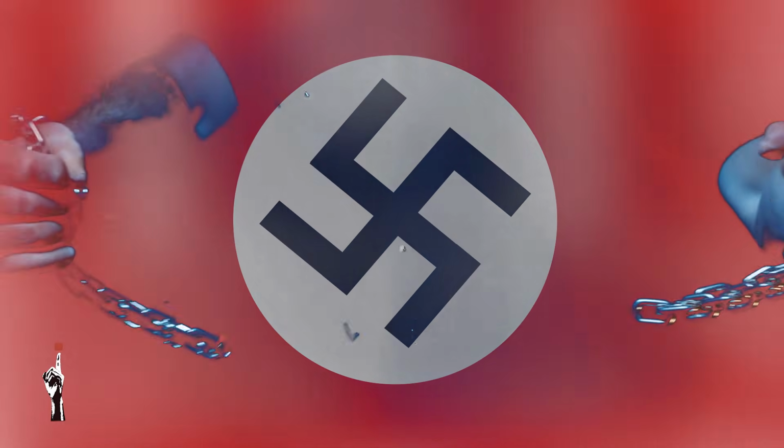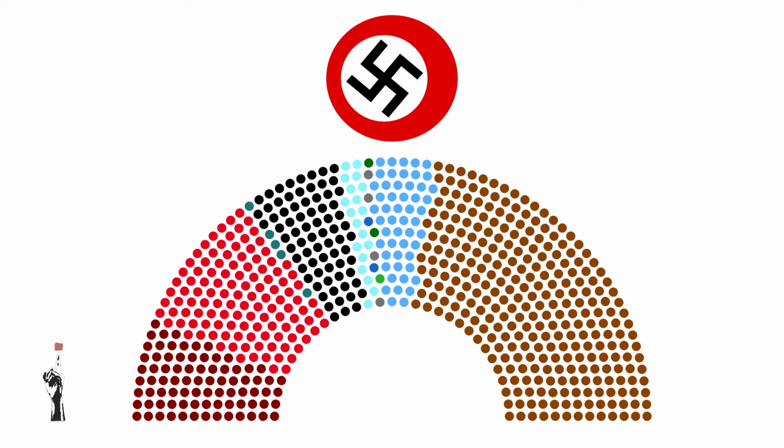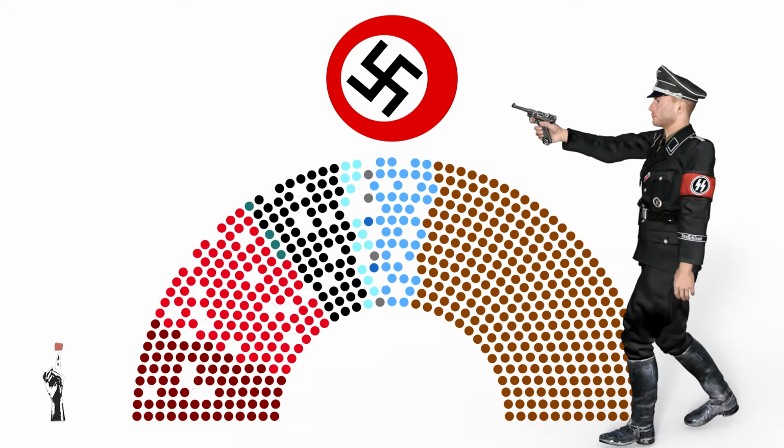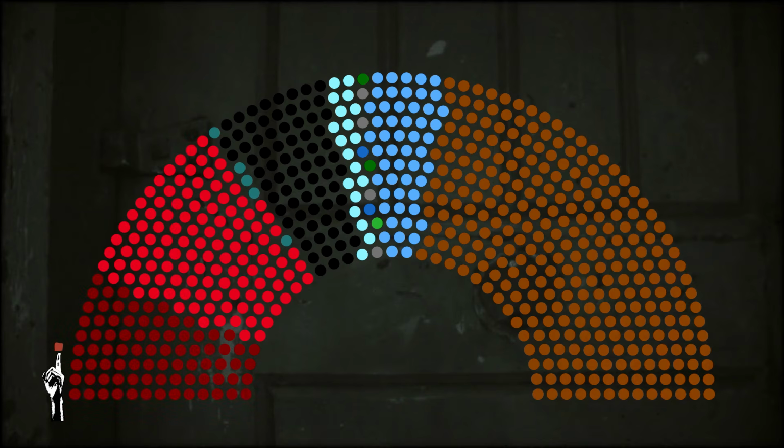So starting with step number 1, if you want to have full control of government, you eliminate opposition. All through 1933, Hitler's Nazi Party got rid of anyone who might oppose them. They used fear, arrests, and set up concentration camps to lock people away that stood against them. And that is how he managed to go from this to total control in 1933.